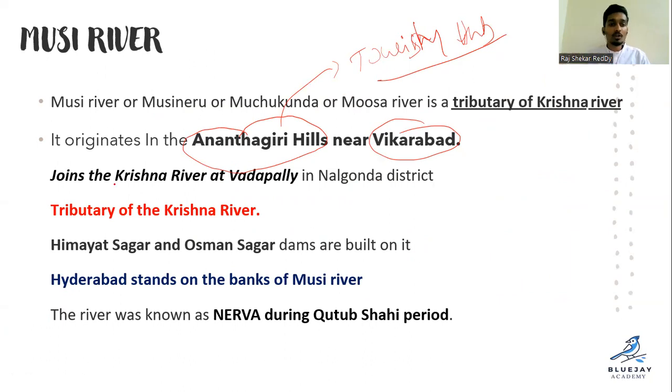And it joins the Krishna at Vaddapalli in Nalgonda district.